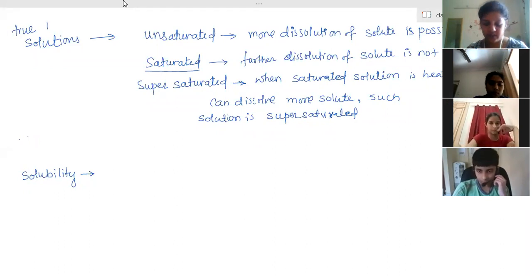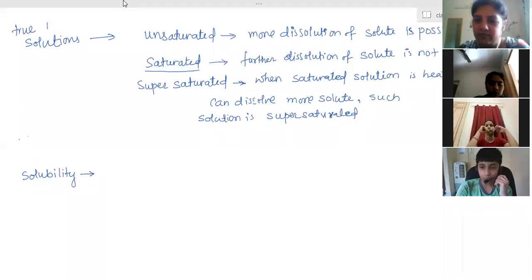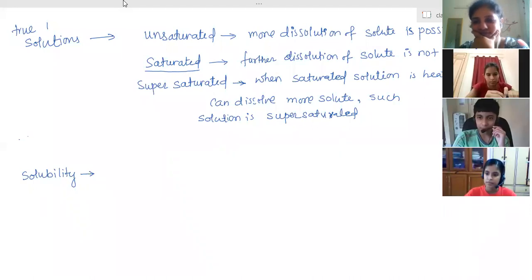Yes. Ma'am, the amount of solute which is put in the solvent to make it saturated, means more solute can't be dissolved, that is called the solubility. And any amount which is present in a solvent, where the solution is not saturated, it can be saturated, it cannot be saturated, so that amount is called the concentration.